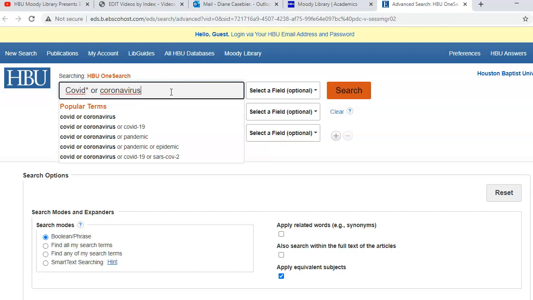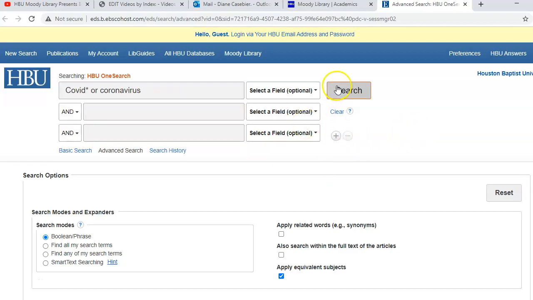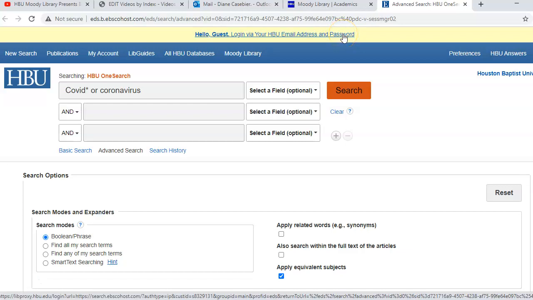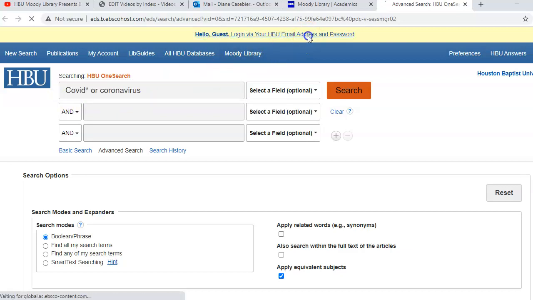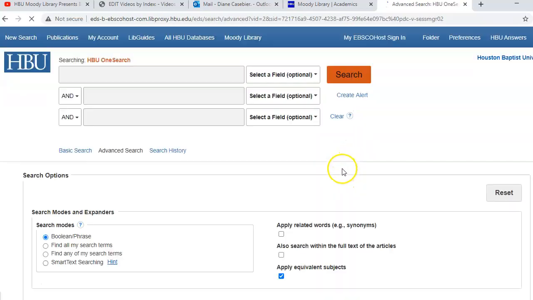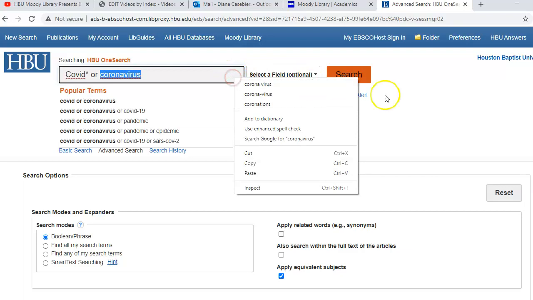Okay, so let's leave it at that. And you can see at the top, you're supposed to sign in up at the top. This is not like the other databases. So I'm just going to copy this, and then I'm going to go sign in so that I'll be able to get to the full text. It looked like it went ahead and let me in because I've signed in before, earlier today.